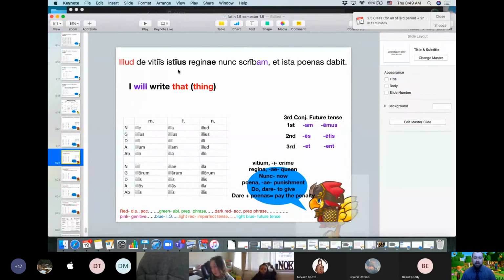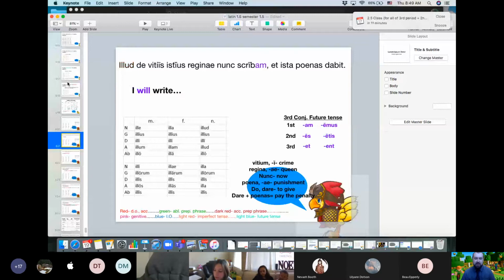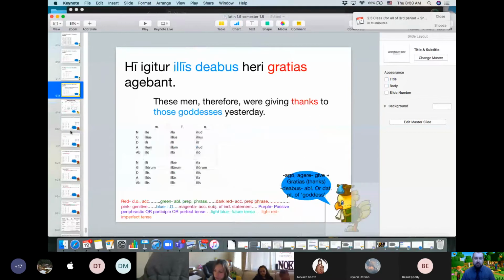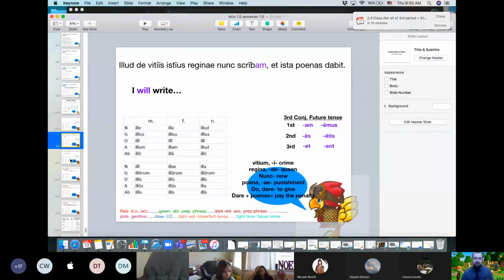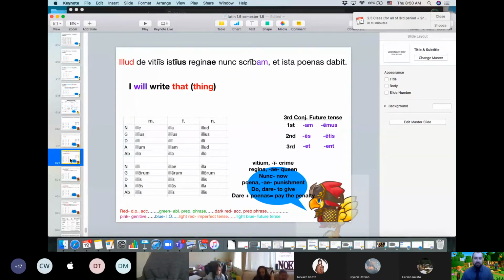I will write that. And we can add thing if we want, because again, it's not masculine or feminine. So that's when they use neuter, when they want to use illud to refer to something that's not a person. But you don't have to. You can just say I will write that. But I might even add thing. Whereas in the previous sentence we added men for hi. You can add something if you need to, and I won't add man or woman because it's neuter. I would just add thing. So I will write that thing about de, and then this is not life.